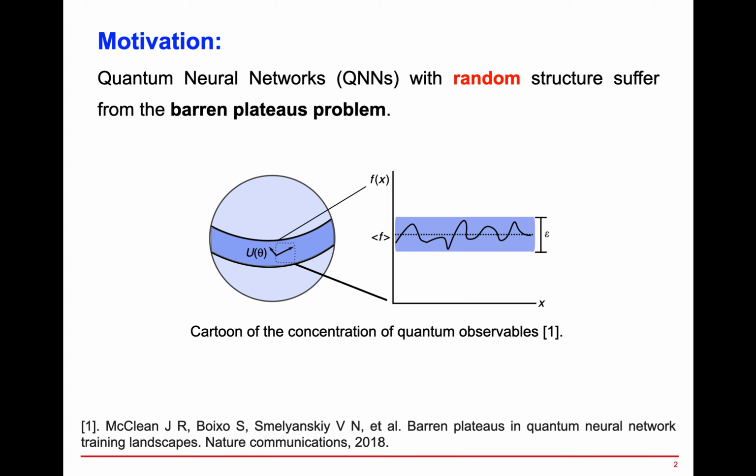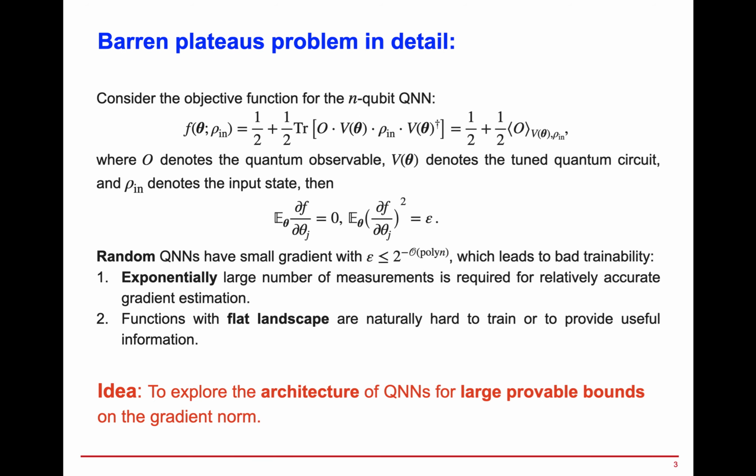Firstly, the motivation of this work is to avoid the barren plateau problem during training, which exists in random quantum neural networks. In short, the barren plateau problem means the trace value of quantum observables in the parameterized quantum circuit concentrates around its expectation value, with a variance epsilon that could be very small compared to the system size. We provide a detailed description of the barren plateau phenomenon in this slide.